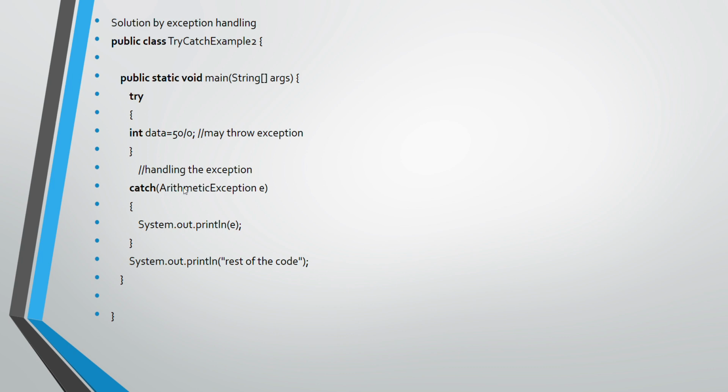Instead of ArithmeticException, we can also write only the Exception class e and System.out.println e only. So this is the solution when unexpected events or causes arise in our program: using the concept of exception handling with try catch block, we handle such types of abnormal conditions in our program.